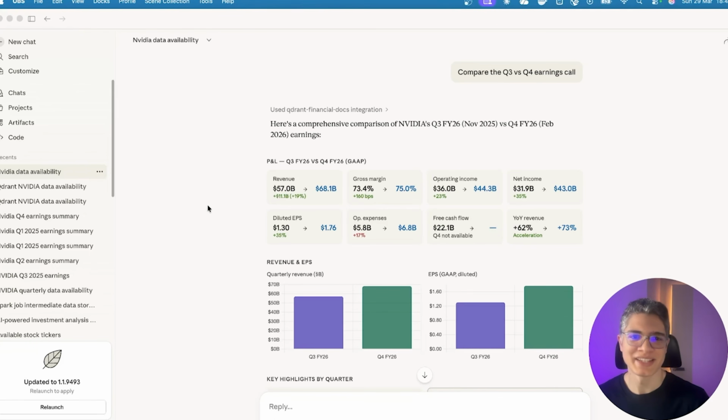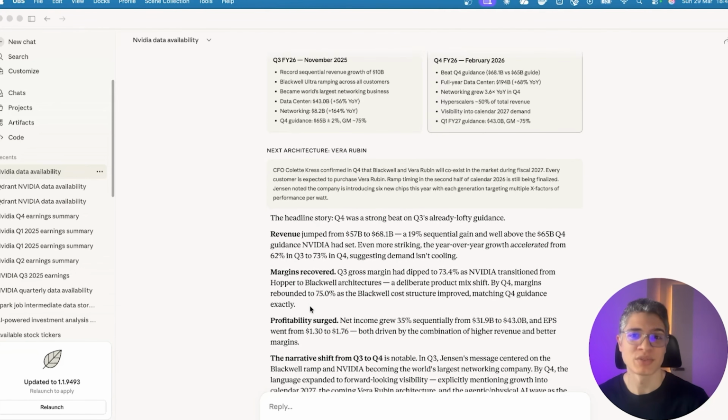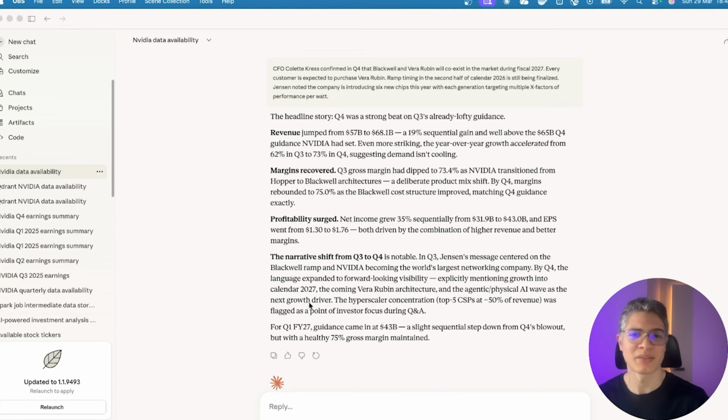So here you can see that Claude was able to compare the results between both quarters. Here we can see the difference between revenue, EPS, and so on, even a summary between both quarters, which is super valuable. And you can even see what's the narrative between both quarters. And all of this was obtained by checking what was released on the transcripts of the earnings results.